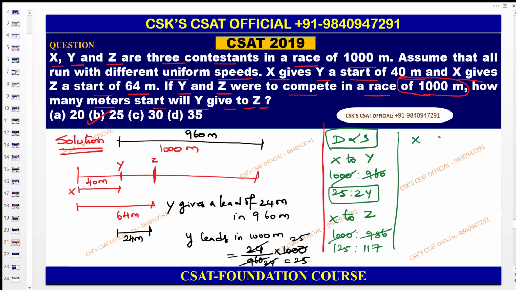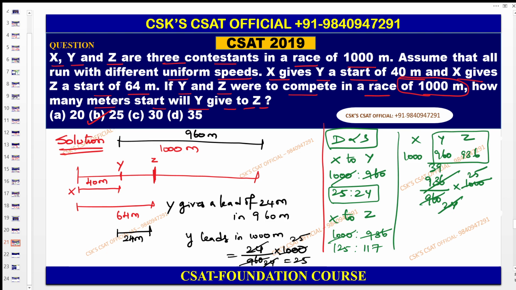Or else in a direct way you can write like this: x, y, z, 1000, 960, 936. You need to focus on y and z. So the reference here is y. The z here is 936, then by 960 into 1000. If you calculate this one, this is 25, so this is 24. If I cancel this one, it becomes 39. Alright, so then 39 into 25 becomes 975 meters.